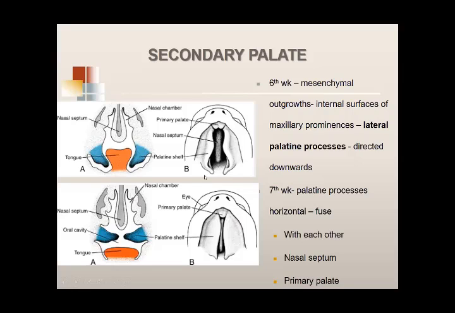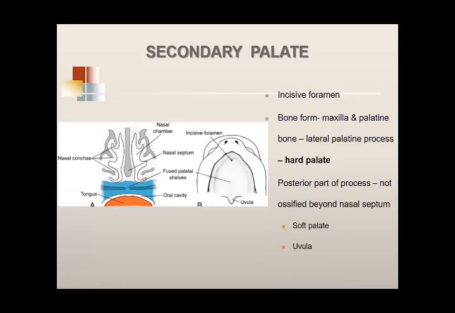The lateral palatine shelves, they are fused with each other to form the secondary palate. ये lateral palatine shelves, they fuse with each other, they fuse with the nasal septum, and they also fuse with the primary palate. ये चीज याद रख लीजिएगा.